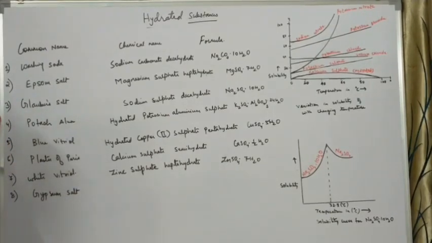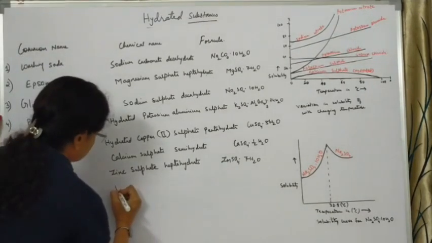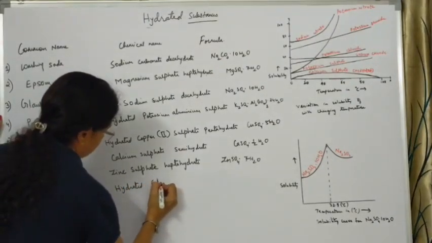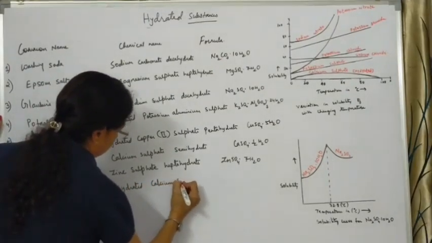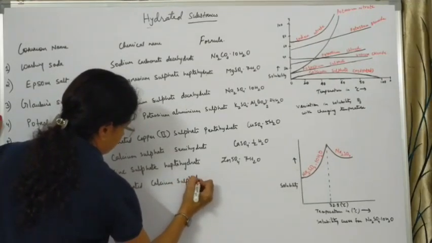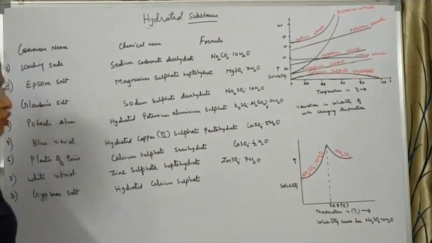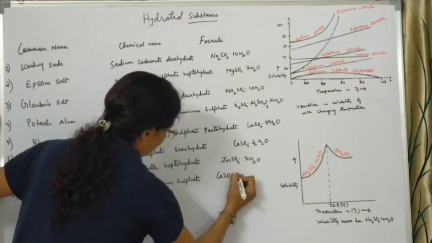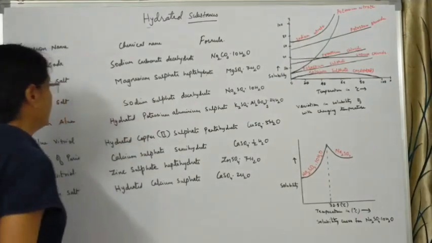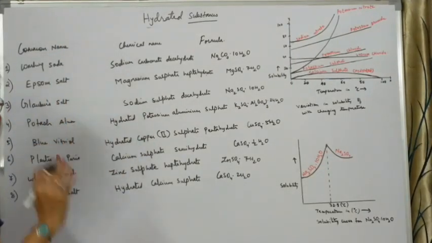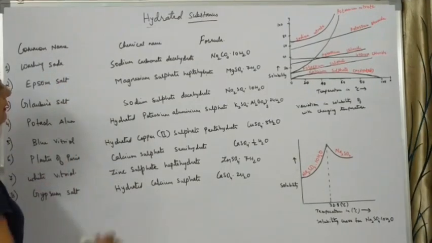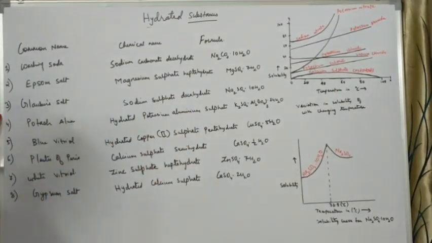Gypsum salt is nothing but a hydrated calcium sulfate. Here it contains 2 molecules of water of crystallization, so we write it as CaSO4.2H2O. These are certain salts which contain water molecules. Make sure that you learn the common names and the chemical names along with the number of molecules of water of crystallization.